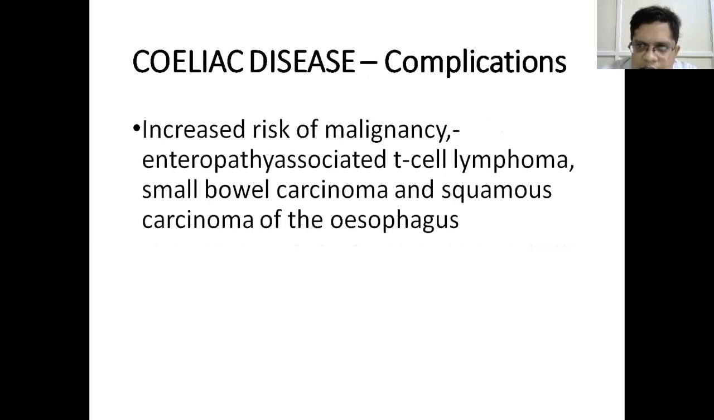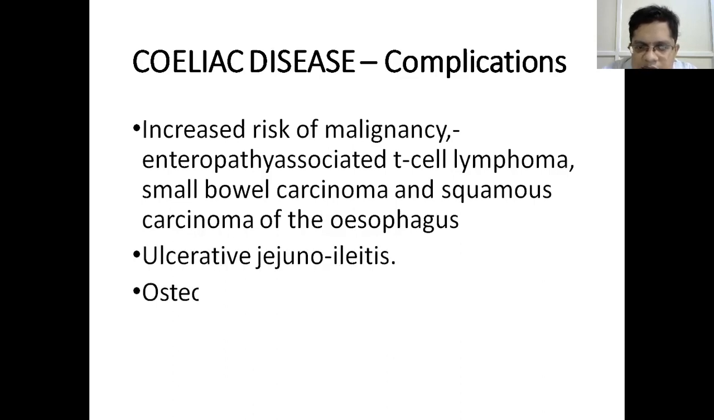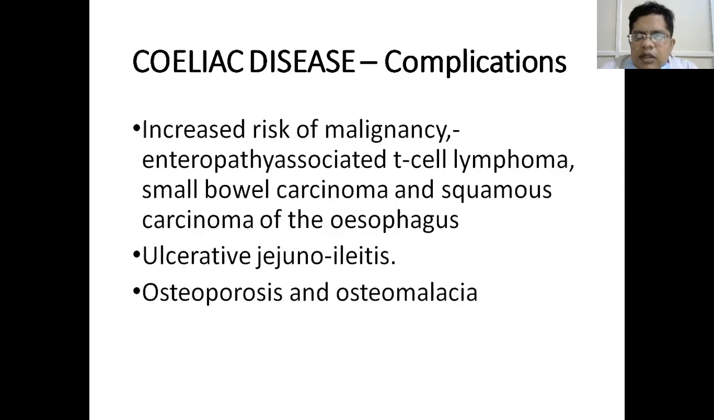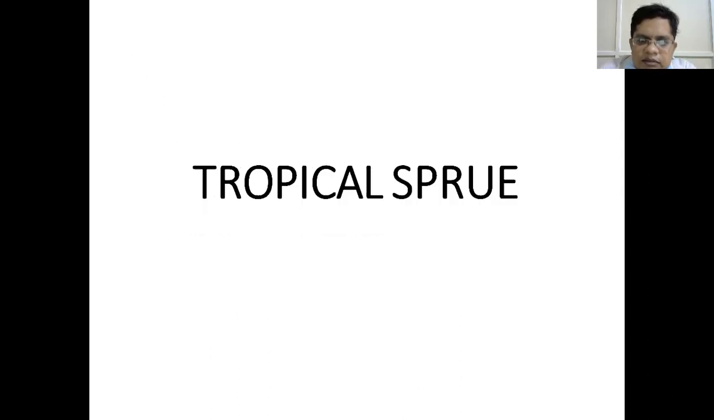So what are the complications? Due to lymphocytic duodenosis, there may be increased risk of malignancy like enteropathy associated T-cell lymphoma, small bowel carcinoma, squamous cell carcinoma of the esophagus. Similarly, ulcerative jejunoileitis. Osteoporosis and osteomalacia are due to lack of vitamin D and calcium. So this completes the celiac disease.